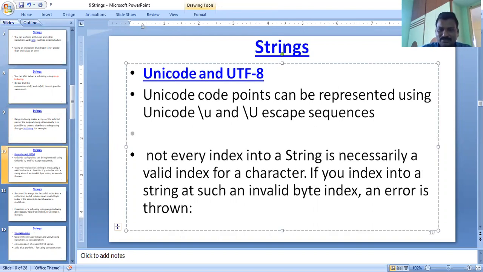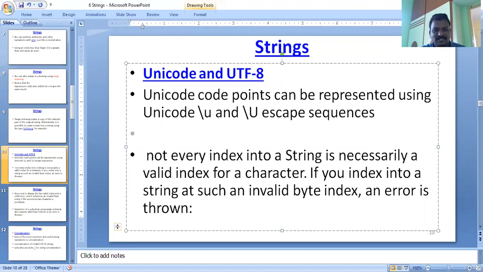In the Unicode point of view, you will use a slash u. Slash u is a Unicode point here. The Unicode information is represented as slash u followed by some values. Sometimes Unicode representations look like this.